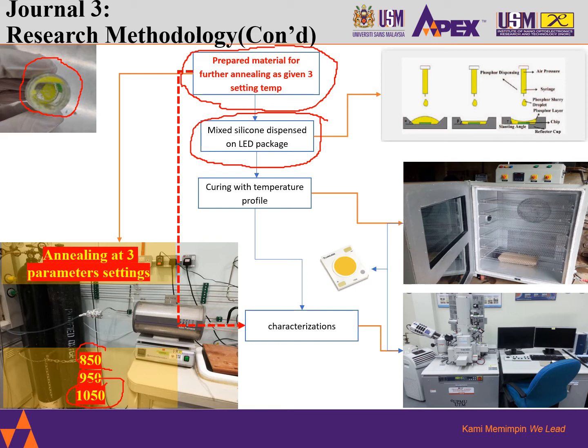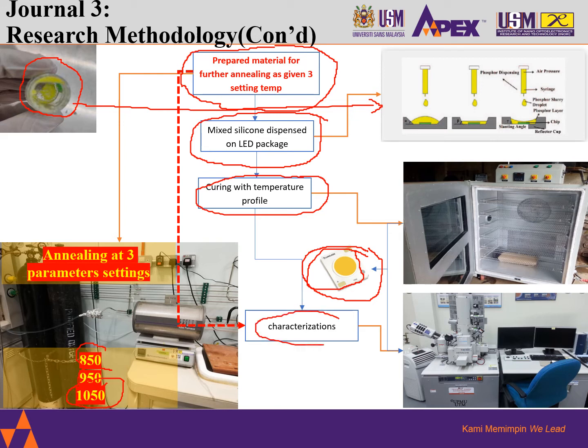Moving forward, this phosphor silicone is then dispensed on the LED package, where finally we cure it in the temperature oven profile, and finally we have the full WLEDs or COBs, which I'm highlighting here, which are undergoing the characterizations, and together we have the 3 phosphor powders, which I'm highlighting here, still going to the same characterizations.